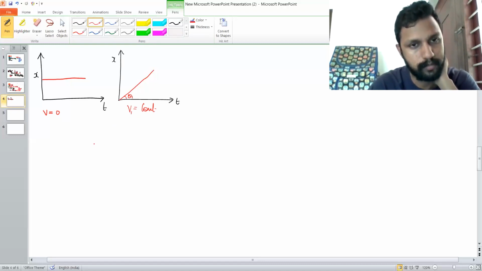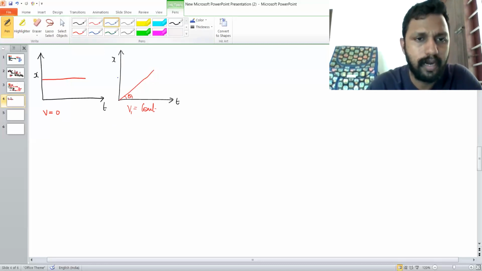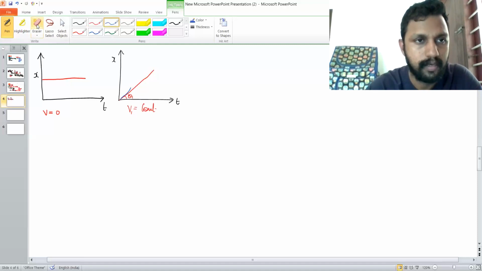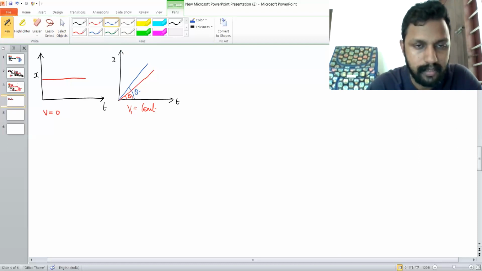v1 is a constant. Then if I'm drawing another graph in this system itself, if we are having a displacement time graph which is a straight line like this, this is our second graph which is making an angle theta2.